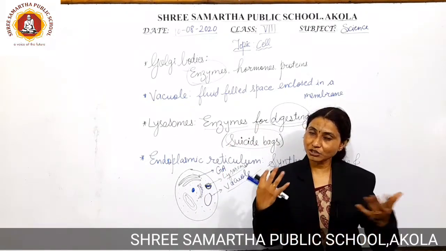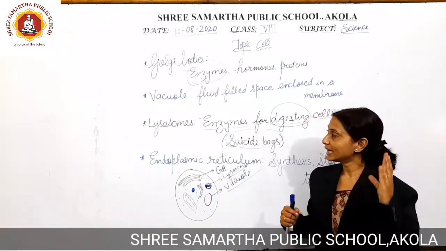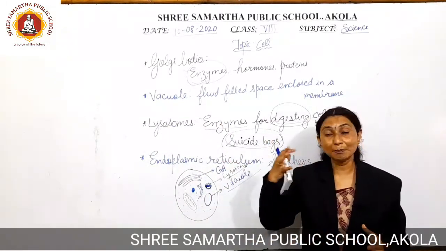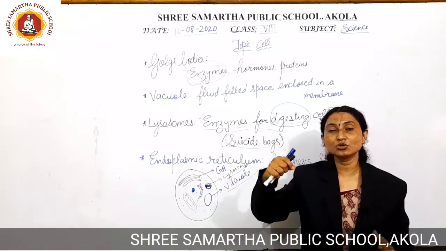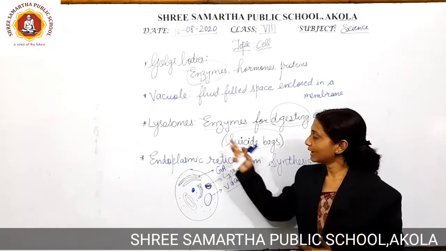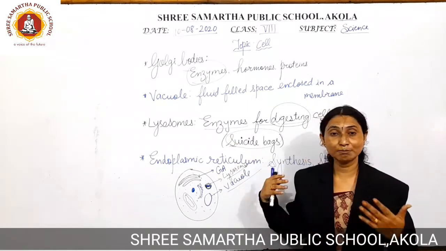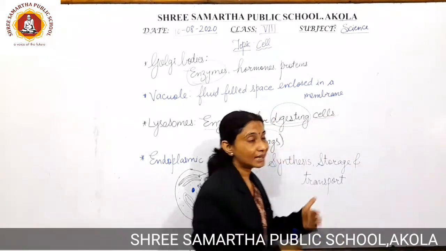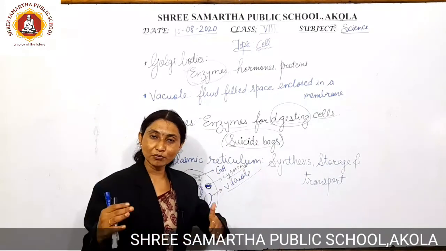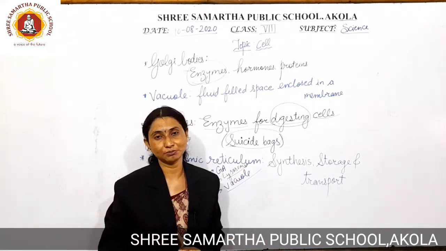This expulsion of these substances is done by the lysosomes, which destroy the complete cell if the cell is not able to perform its functions. So lysosomes are the suicidal bags which digest the complete cell if the cell is not able to perform the specified functions in it.